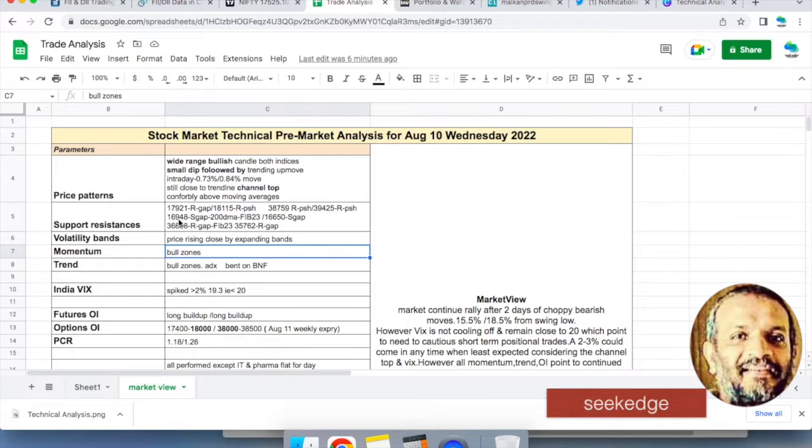Similarly, on the downside, support will be 17,948, which is the gap support, 200 EMA and Fibonacci 23 retracement levels, all together. And 16,650, another gap support further down. So 36,808 on Banknifty is the support: gaps, Fibonacci 23 and 200 EMA. All these confluences are coming on Banknifty also. So the immediate 17,948 and 36,808 are good supports on the downside. 17,921 and 18,000 and 18,100 are all good resistances on the upside. That's what you can understand.